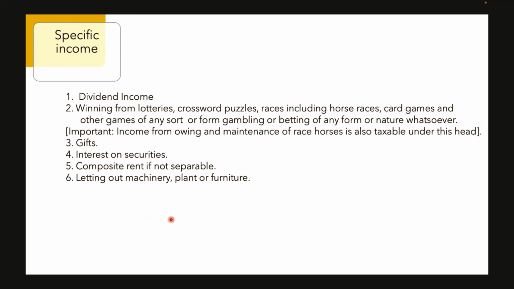Specific incomes are those which are specifically taxable under this head. A few among them are dividend received, and casual income like winnings from lotteries, crossword puzzles, races including horse race, card games, and other games of any sort of gambling.